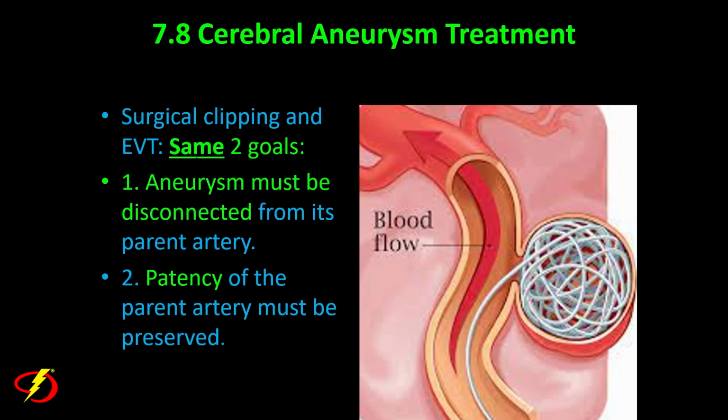Whether you're dealing with surgical clipping, endovascular coil embolization, or flow diversion, we want the same 2 goals. Here's a picture of a coiled aneurysm. The aneurysm must be disconnected from the parent vessel to eliminate this risk. So that's the first goal. The second goal is to maintain patency of blood flow through the parent vessel, because if we don't, that could result in a stroke.